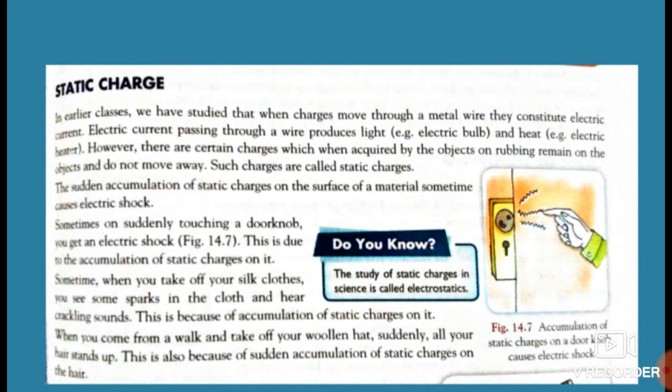Whenever it is rubbed on the hair, that comb acquires charges. But whenever these charges move through a metal wire, and are not present on the comb, at that time they constitute the electric current.